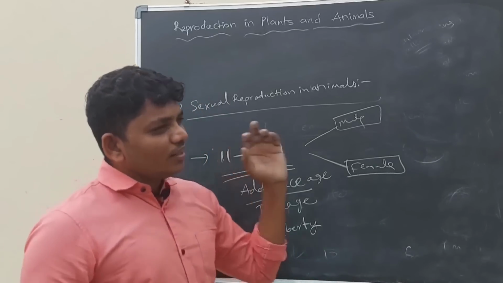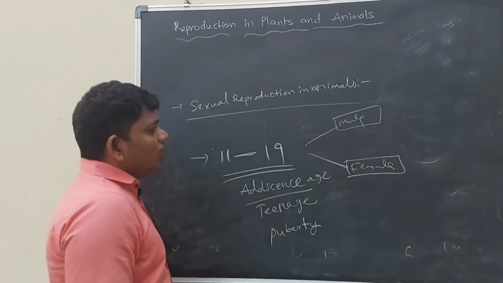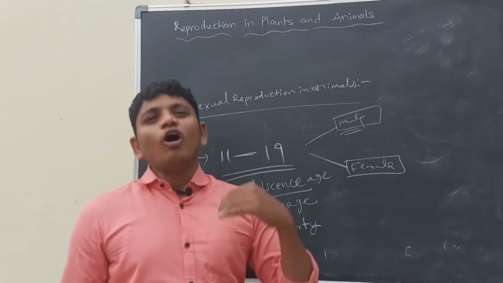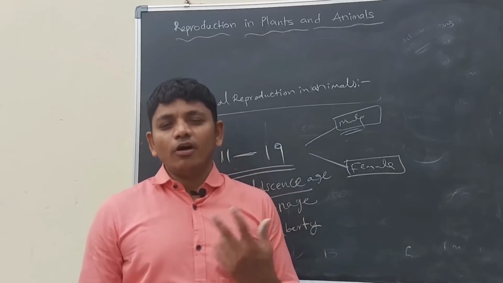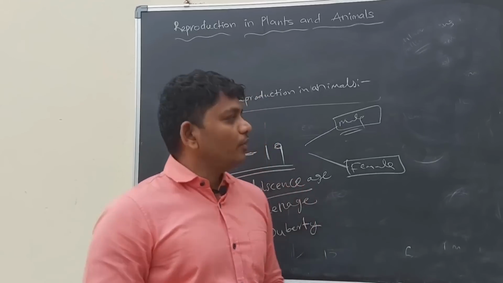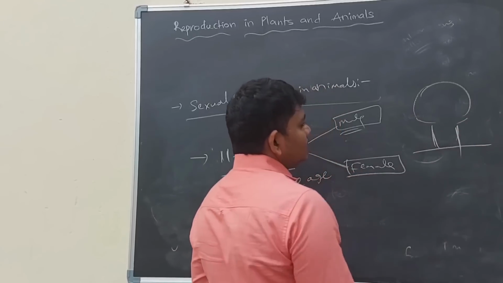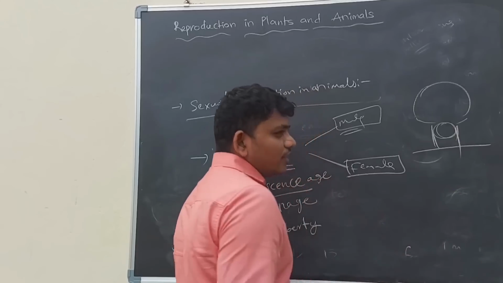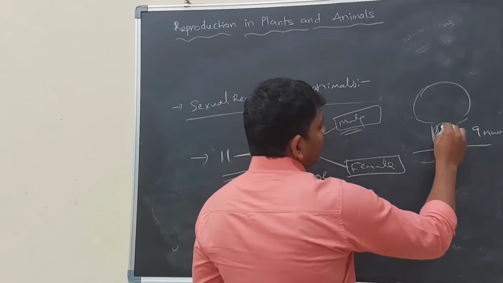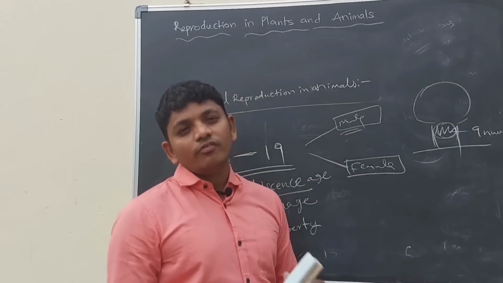You know, what are the changes that occur in the teenage in male and female? Let us discuss that. If we talk about males, in the teenage the boy's voice will become hoarse. This is due to the formation of the Adam's apple. In the neck, a boy has vocal cords in his larynx. We have vocal cords in our larynx, and due to the vocal cords we are speaking, talking and singing.